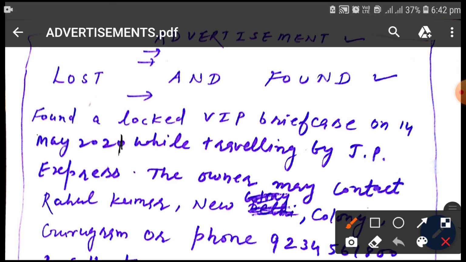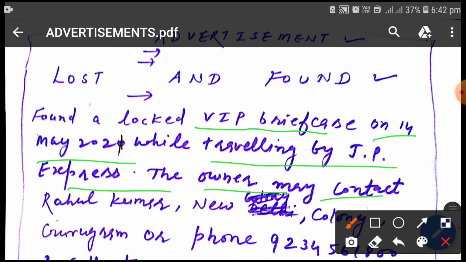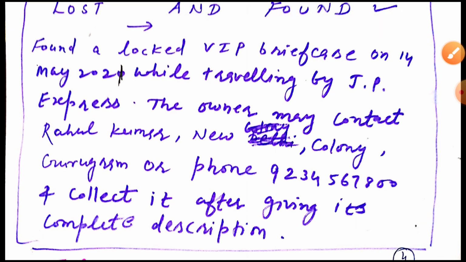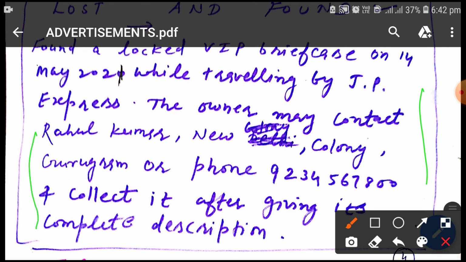After that, you should give all relevant information regarding the question. And after giving all relevant information regarding the question, you should write name of the writer at the end of the content, and after just completion of the content you should make a box.